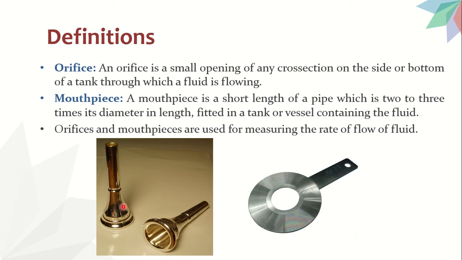So what you can do is take the help of a mouthpiece. You can fit the mouthpiece to the sides of the tank, and at this end you can put a hose pipe so that you can take the water to your required place. Okay, so orifice and mouthpiece both are flow measuring devices. Orifice is a small opening, mouthpiece is a small length of pipe.